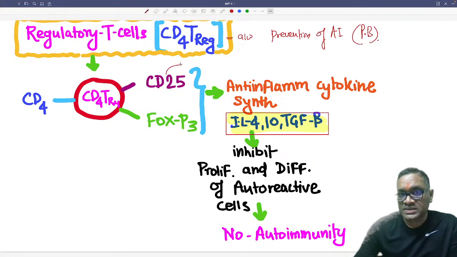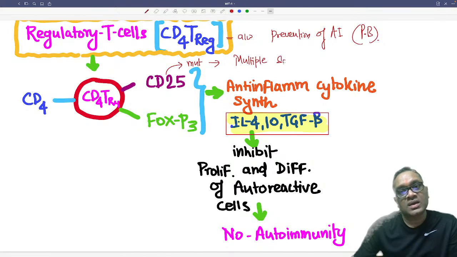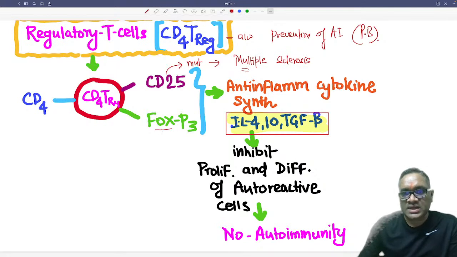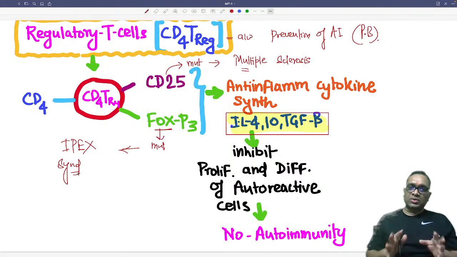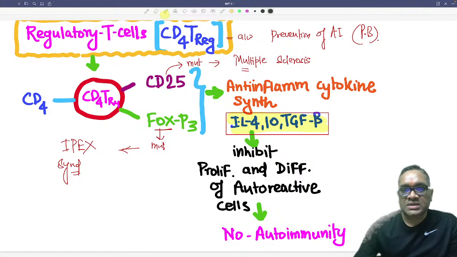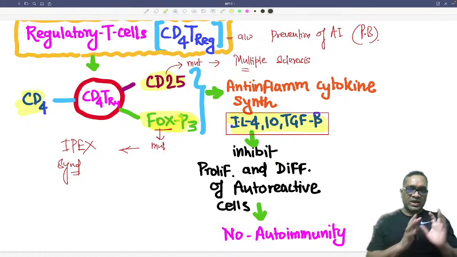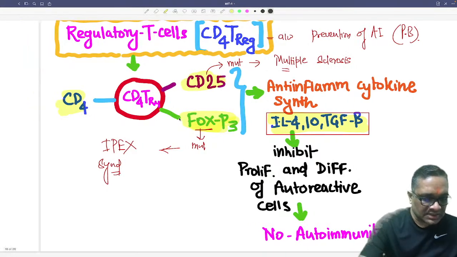And that is why when there is a mutation in the CD25 gene, this will give rise to a very famous neurological disorder called multiple sclerosis, right? And if there is a defect, a mutation in FOXP3, this will give you another disorder called IPEX syndrome. Just this much is enough for this discussion. So now, on regulatory T cells, what receptors will we see? CD4, CD25 and FOXP3. That is how it differs from the helper T cells, right?